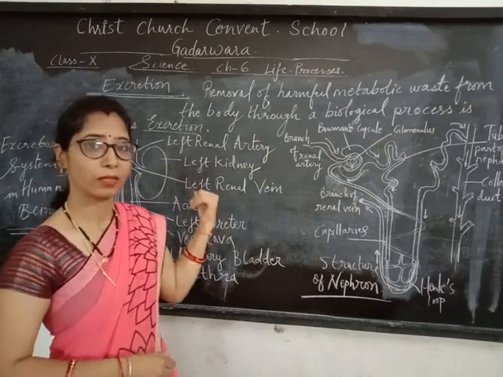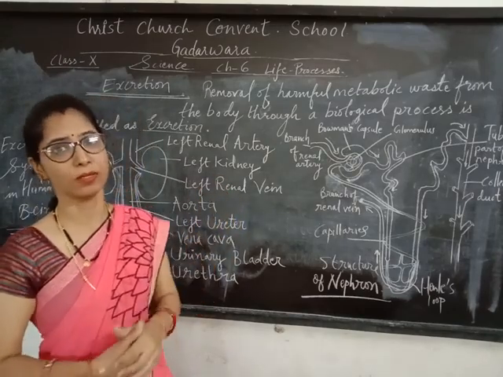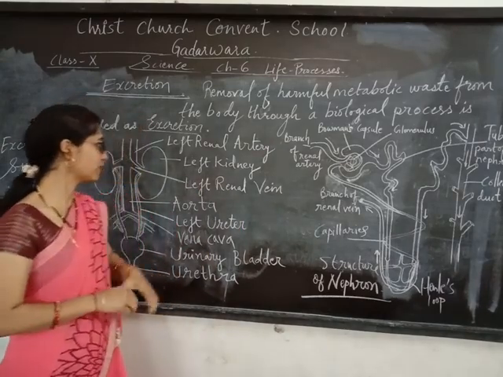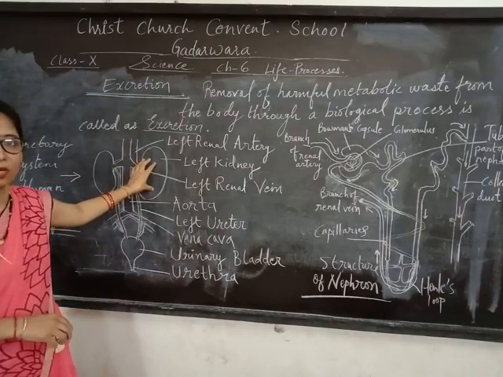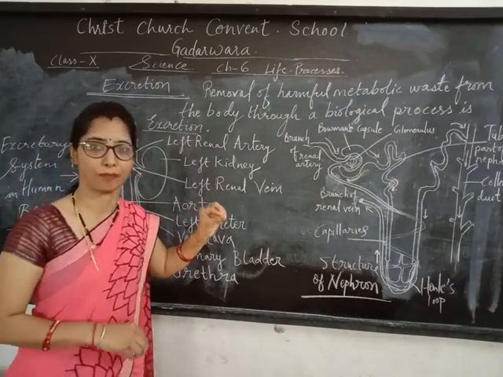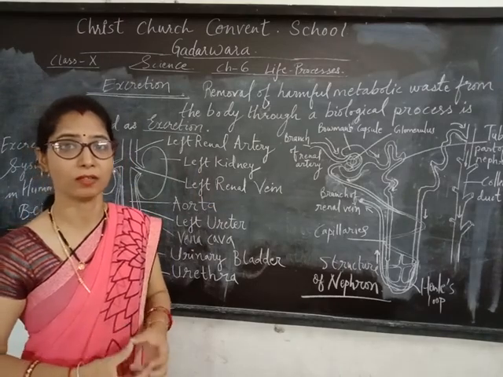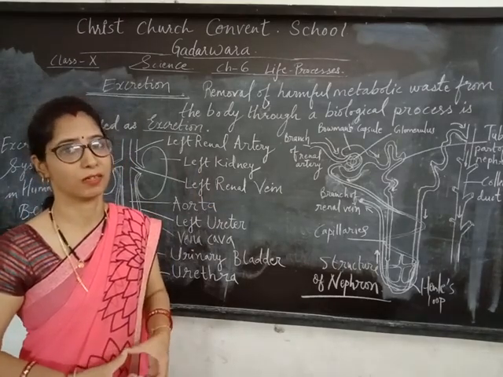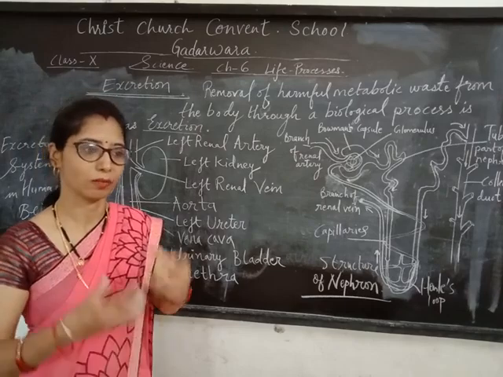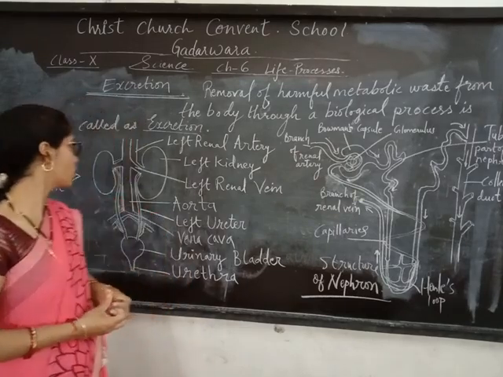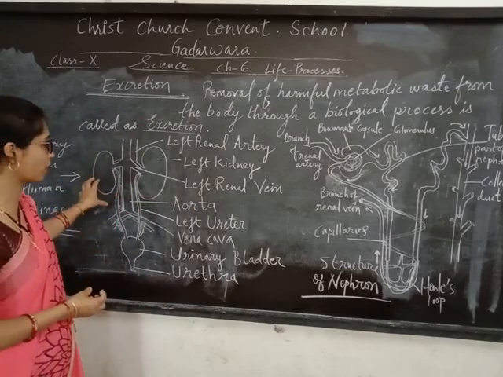They are bean shaped, and these kidneys contain millions of excretory units called nephrons. Nephrons are the basic unit of the kidney. Okay, so let's see the functioning.